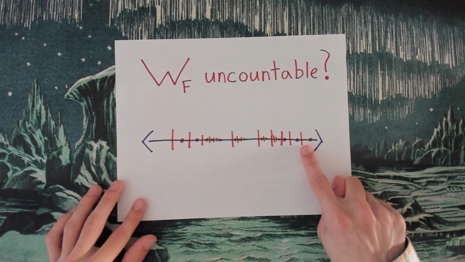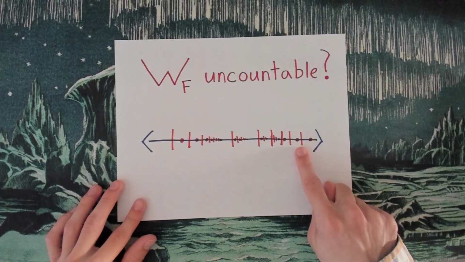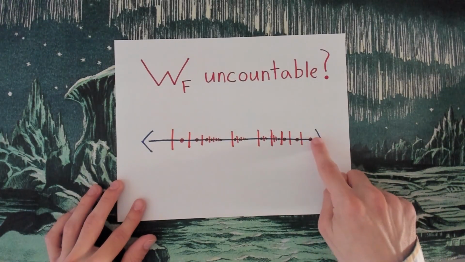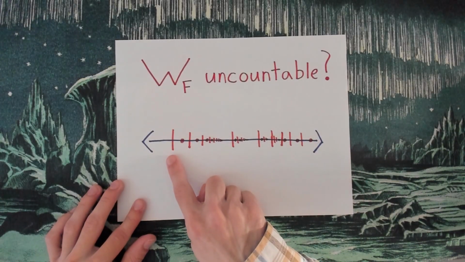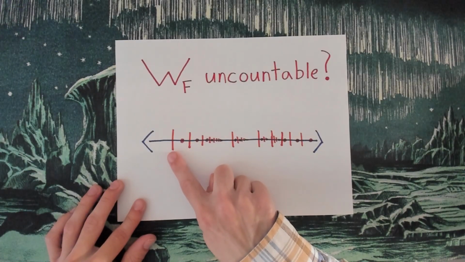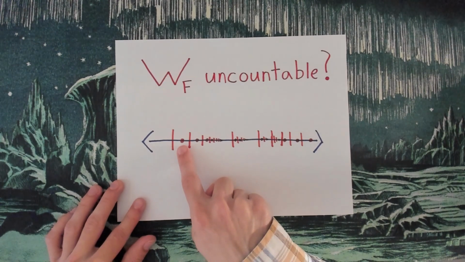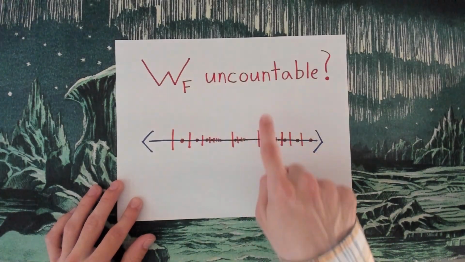If there is a largest element, I'll just choose a rational number immediately after it. If there is no largest element, then I don't have to do that. But that part's not really going to matter. Because what I've done here is I've shown that for each element, there is a unique rational number associated to it. So there can only be as many elements as there are rational numbers, right? Like I can't have more elements than rational numbers,